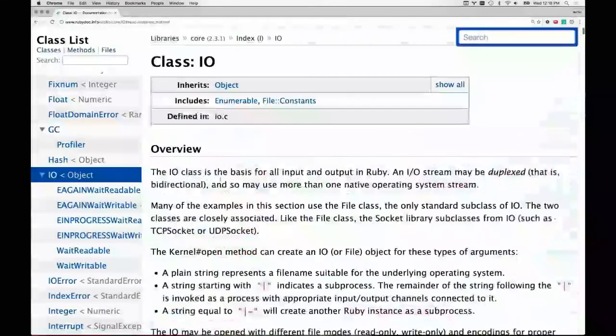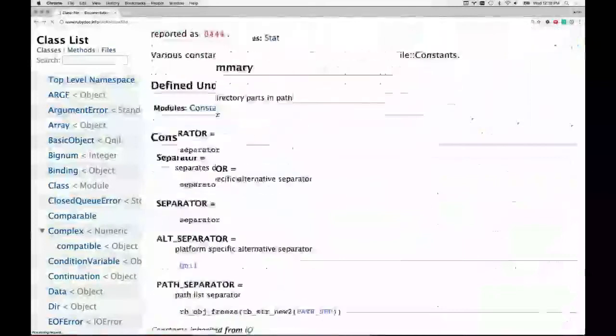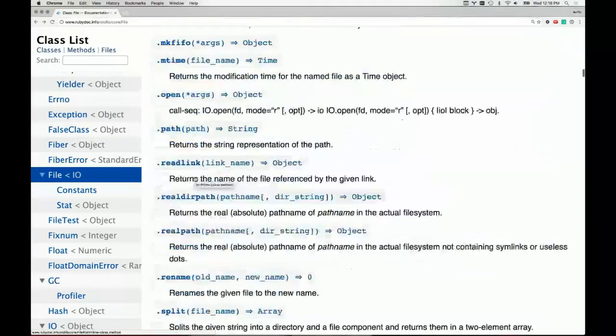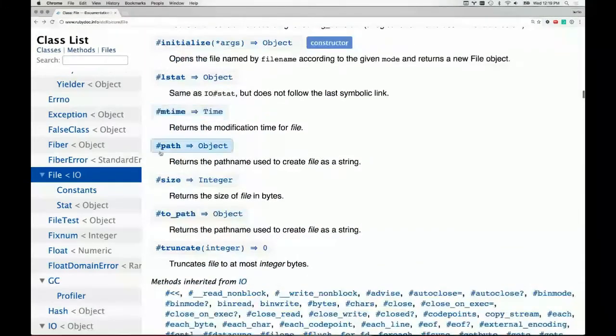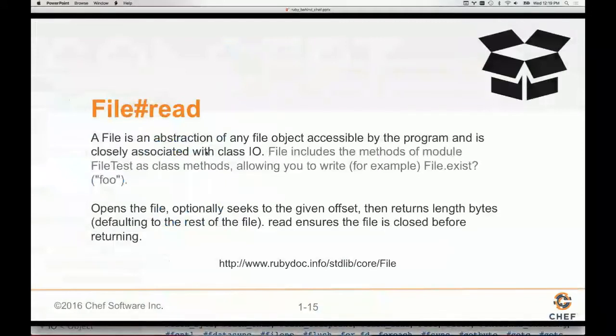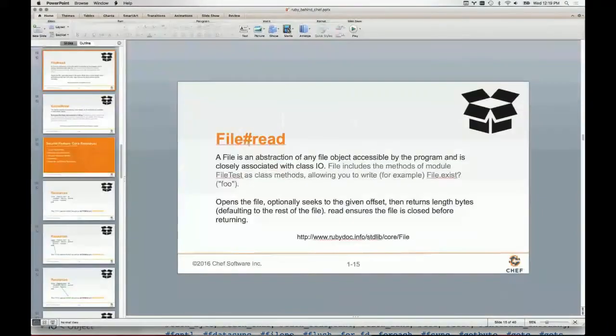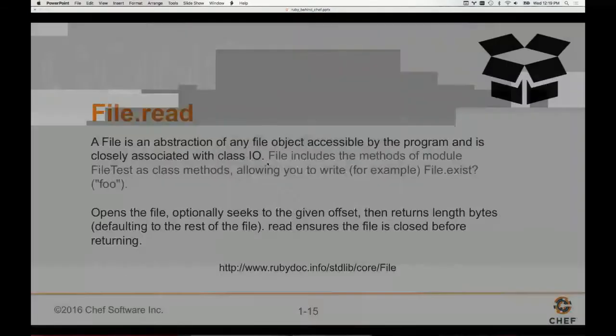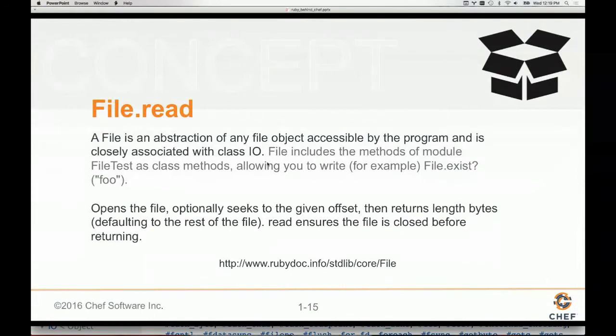Oh boy, so many examples. Let me actually go back to the File class. There are class methods, which are usually represented by a dot in between. And then there are instance methods, which have the hash symbol in between them. This one seems a little different. I'm not sure why. Really, this probably should be a dot because I'm calling it right on the class. So this is what I would call a class method. But in the documentation there, it shows it as essentially an instance method. So that's the reason why.